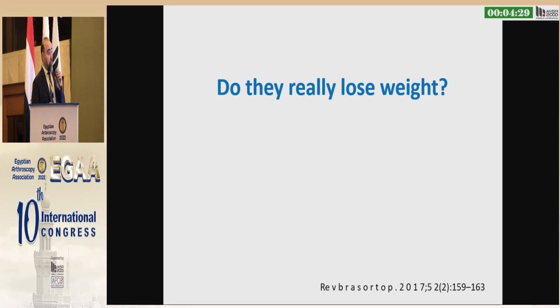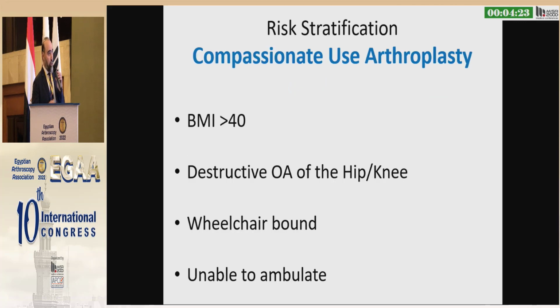Do they really lose weight? Well, some studies showed they don't actually have weight loss after having the surgery. And those are quite challenging. More than 40 body mass index, destructive osteoarthritis of the hip and knee, wheelchair bound, unable to ambulate. Those are actually the poor patients that come to our clinics, and then we don't really know what to do with them.